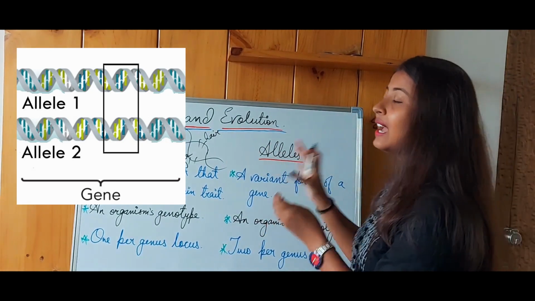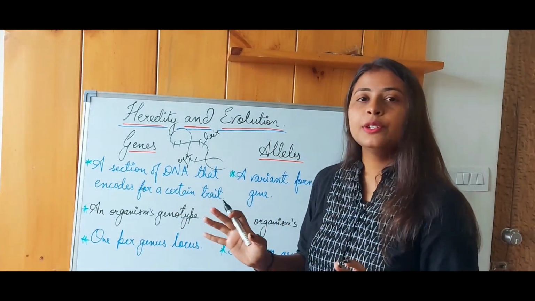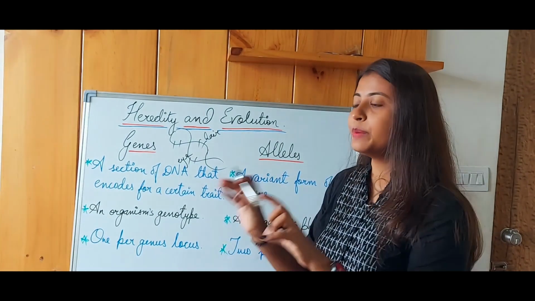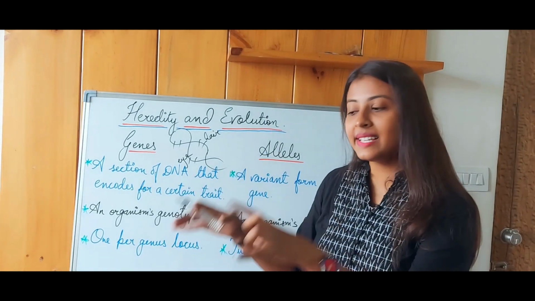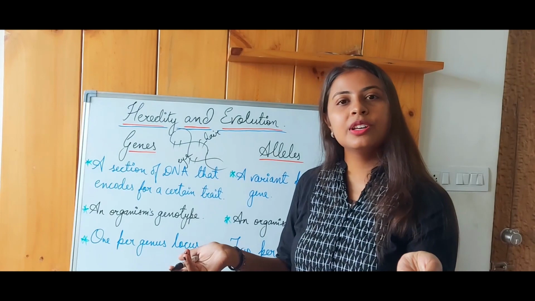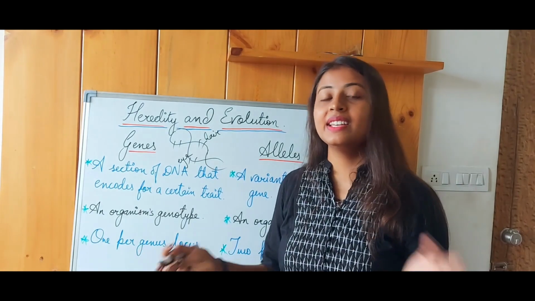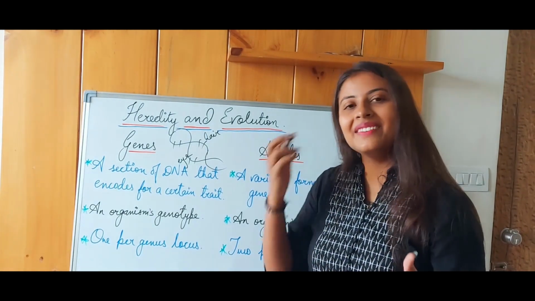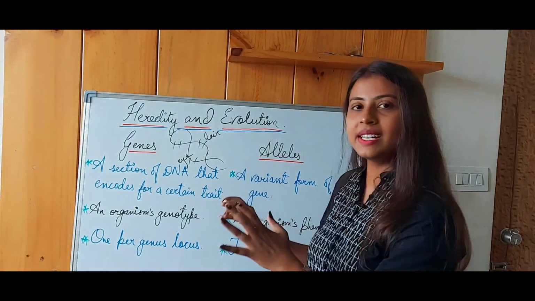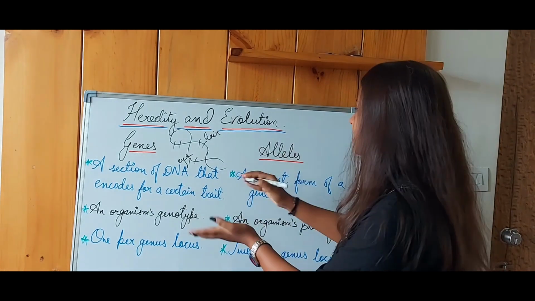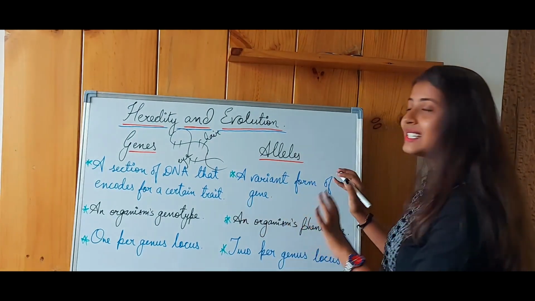These genes are the encoding factor. For example, an architect wants to build a building. What he'll do is, first he'll have to draw the picture of that building on a piece of paper, and after that he'll be executing that particular information that he has encoded on that piece of paper, right? Same encoding you can also consider for the softwares that are made. There is a front end and back end. In the back end, the encoding needs to be done, and which is shown in the front end, that particular program works, right? Such is the case of genes. Fine. So I hope you've understood what genes and alleles are. Genes are a section of information that are present on the DNA, and alleles are its variants.